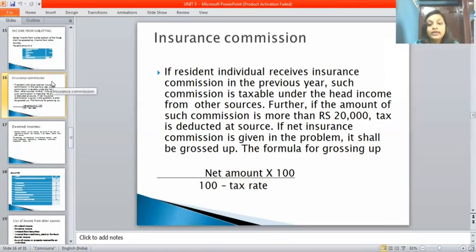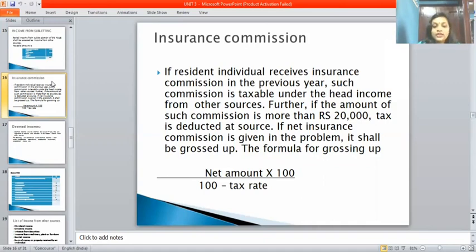So how will you calculate? Say the net amount given is 25,000. So 25,000 into 100, and for insurance commission the TDS rate is 5%. So 100 minus 5 gives you 95. So 25,000 into 100, divided by 95, you will get 26,315.